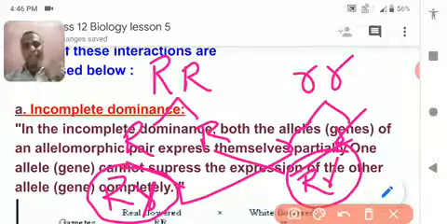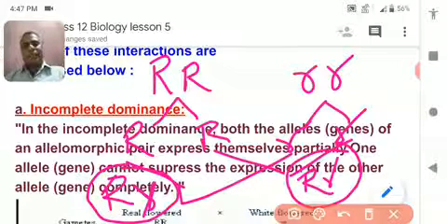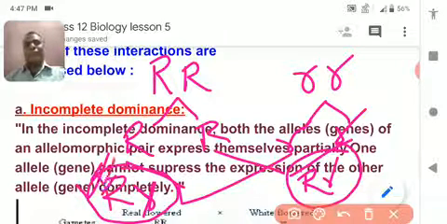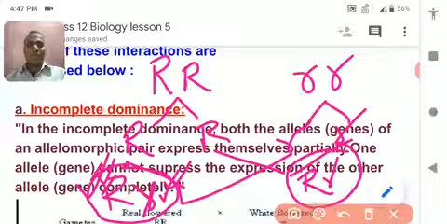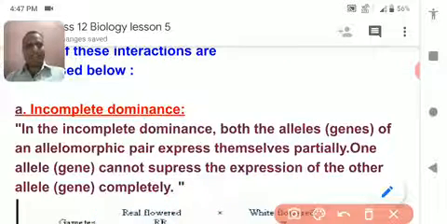They partially express themselves. Redness partially expresses itself, so it gives the pink color, and the white color also partially expresses, so it could not overlap the action of the red color, so the progeny becomes pink in color.